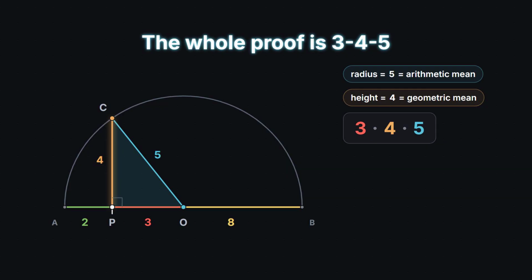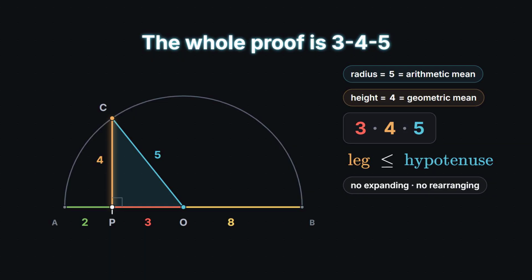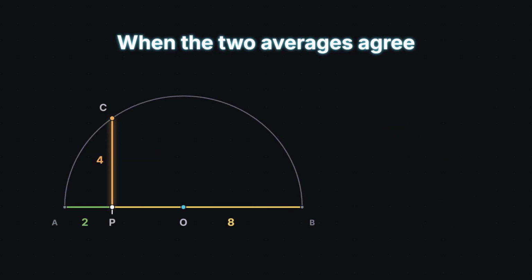And now read it. The height is a leg of this right triangle. The radius is its hypotenuse. A leg can never beat the hypotenuse. That is the whole proof. No expanding, no rearranging. The geometric mean never beats the arithmetic mean, ever. So when do the two averages tie?